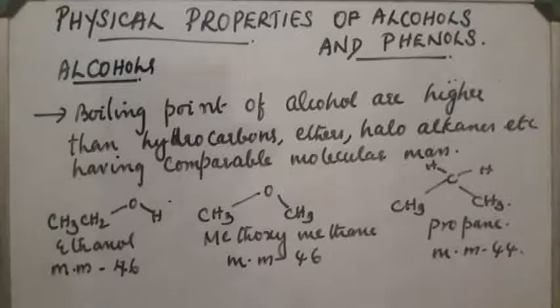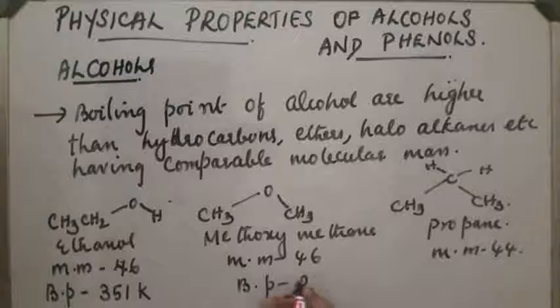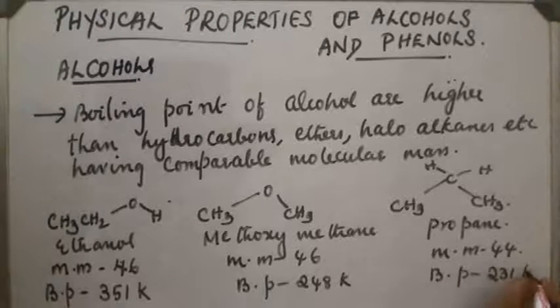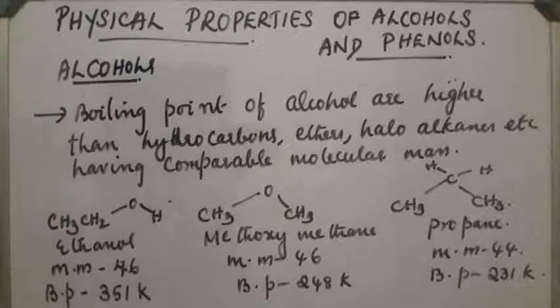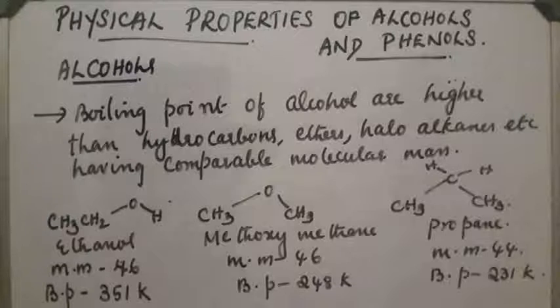And what about the boiling point? For ethanol, the boiling point is 351 Kelvin. For methoxymethane it is 248 Kelvin. And for propane it is 231 Kelvin. So we can see that in the case of alcohols, the boiling point is very high, even though the molecular masses are the same or almost similar. This is due to the presence of hydrogen bonding. Due to the OH bond, the molecules present in alcohols are associated together and it is very difficult to break the bond. So the boiling point increases.